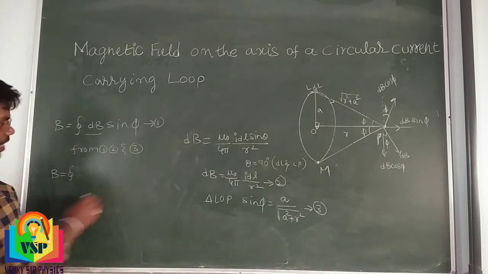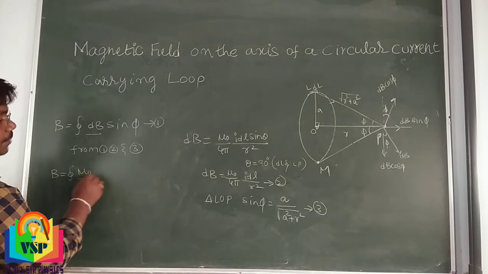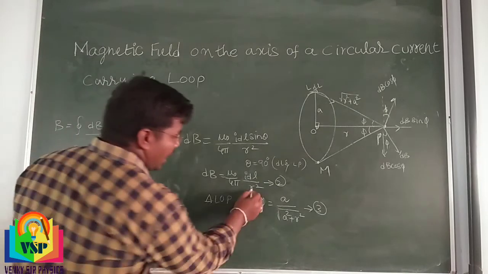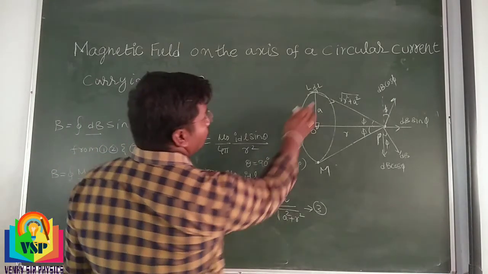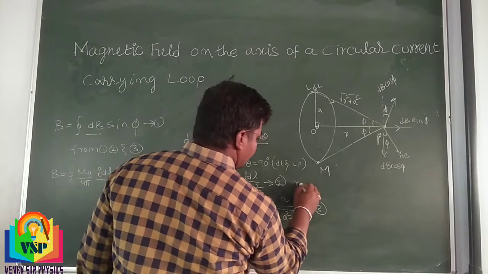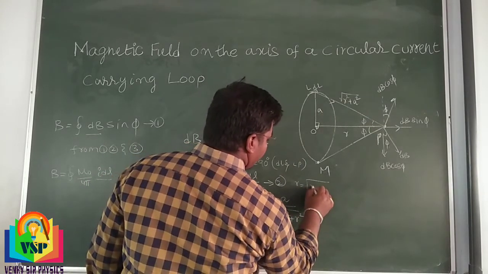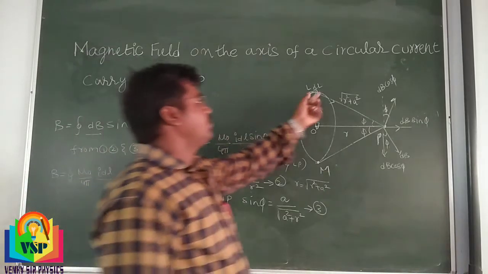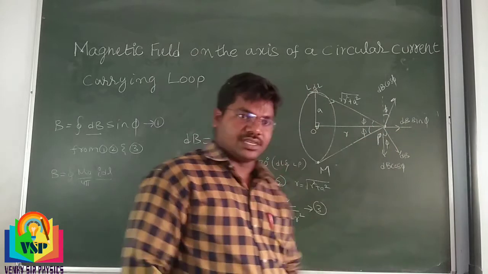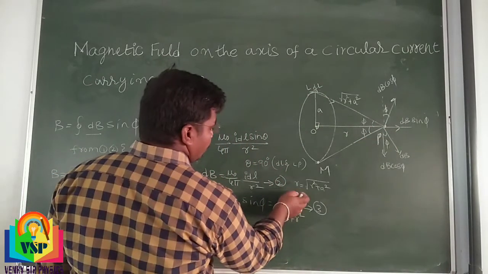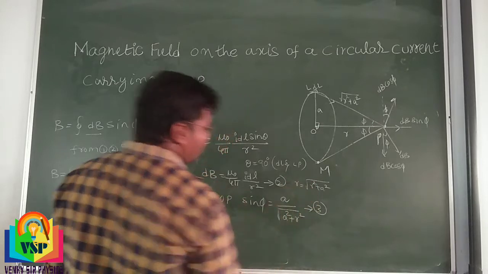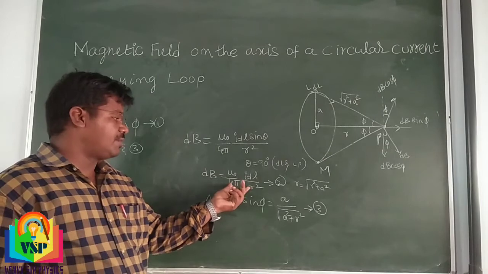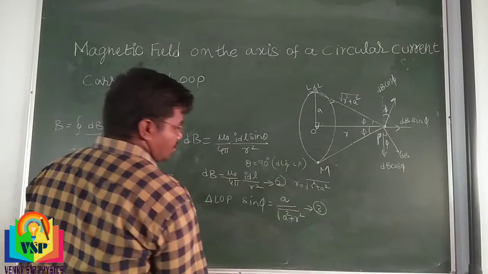B is equal to the integration of dB, which is mu naught by 4 pi, I dL by r square. Here r means the distance from here to here, so r is equal to root of r square plus a square. From the Biot-Savart law, they give the distance between the current carrying wire and point P, so in this case we take r as root of r square plus a square.